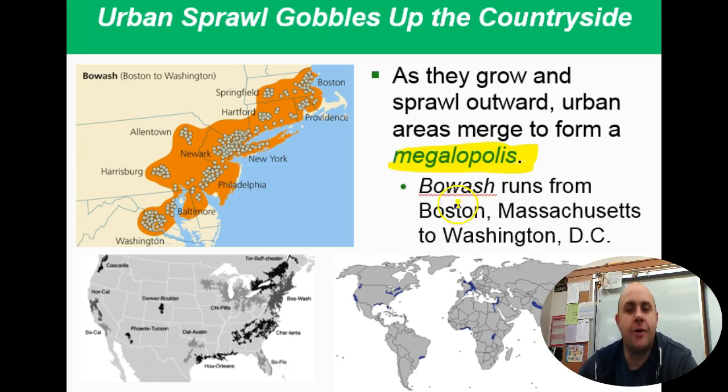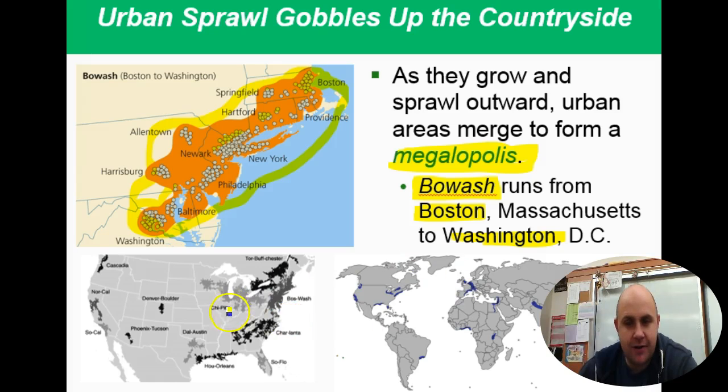megapolises. So BOWASH, which you might not have ever heard of before, is named from the word Boston and Washington, because really from the greater Boston area through Washington, D.C., this is basically one huge urban jungle that's just connected together. It's not really separated at all. There's the major cities that are in there, but for the most part, it's just one big chunk of one huge town. And so that's a prime example of this sprawl.